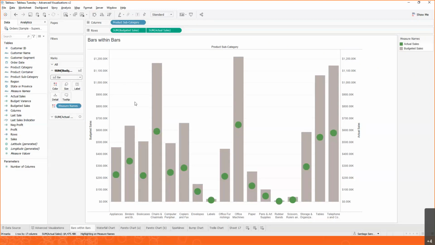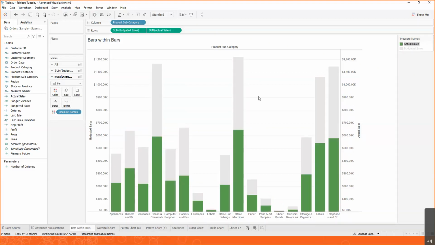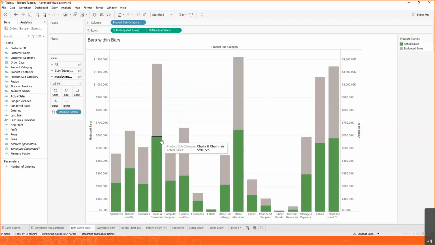Actually, I kind of like this. I may want to leave it this way, depending on the type of analysis I'm trying to do. But because we want to see our bars within bars, we're going to go ahead and change that for the actual sales as well. So we'll click on actual sales and change this to a bar too. So now we have our budgeted sales in gray and our actual sales in green. The last thing we need to do, because sometimes there will be a time where our actual sales go above our budgeted sales, and when that happens, we don't want to just cover the bar.